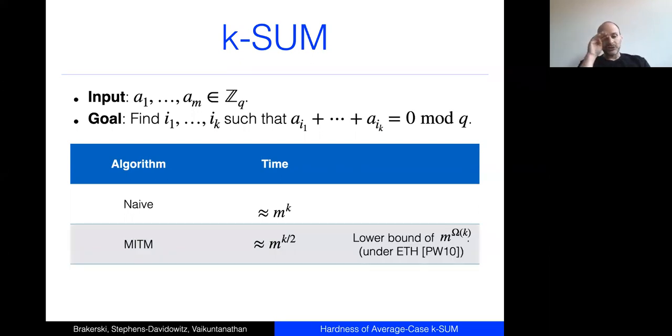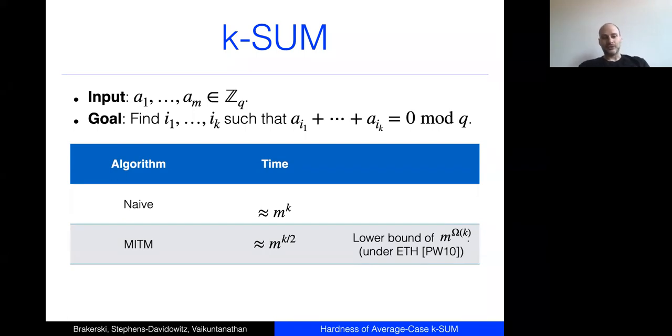It turns out that you can do a little better. In particular, there's a meet-in-the-middle algorithm that runs in m to the k over 2 time. It works by enumerating all k over 2 tuples instead of all k tuples, and then matching pairs of k over 2 tuples that happen to sum to 0. It turns out that this m to the k-ish flavor of running time is tight.